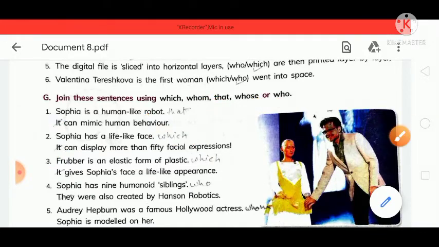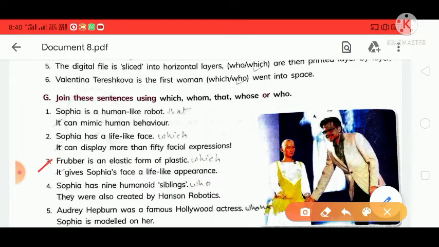Okay. Next is the third one. Rubber is an elastic form of plastic which gives Sophia's face a lifelike appearance, and you will remove the "it" words and add "with which". Okay. Next is the fourth one.